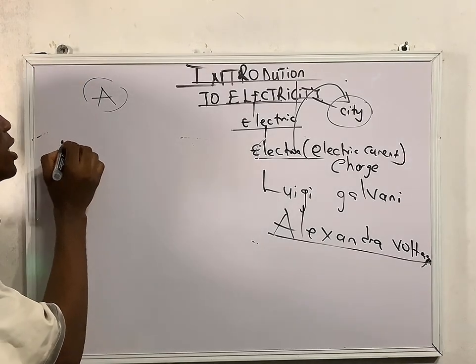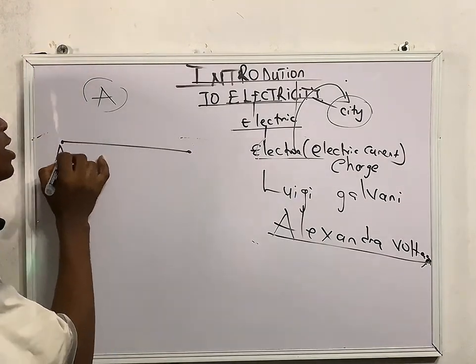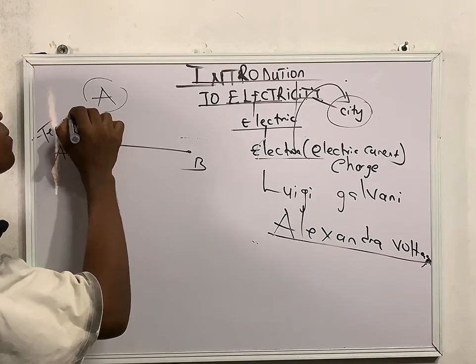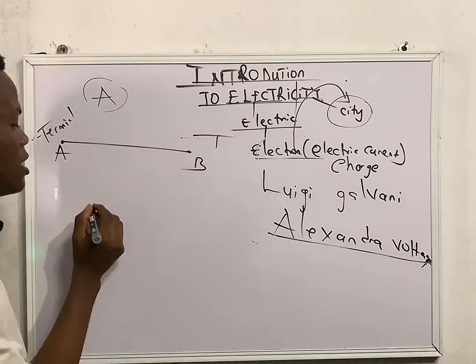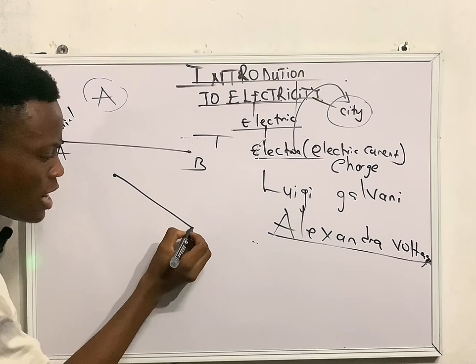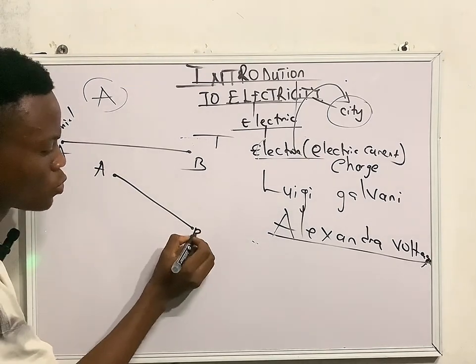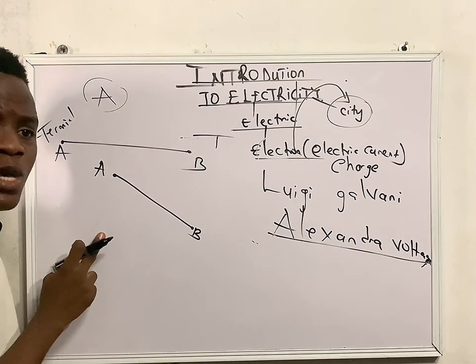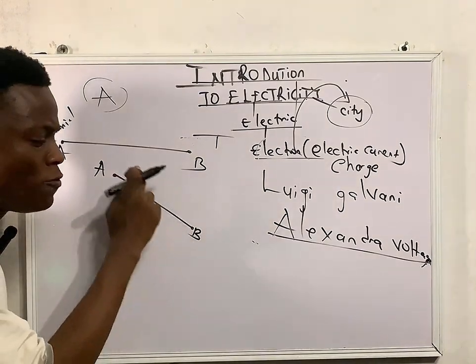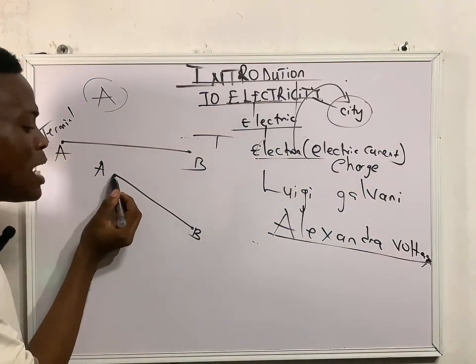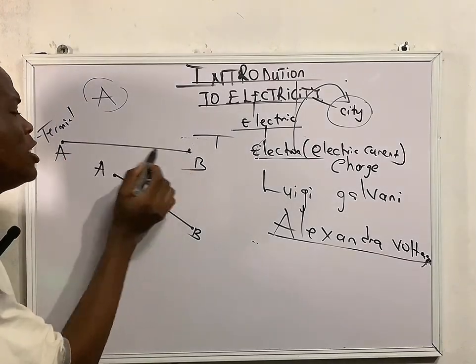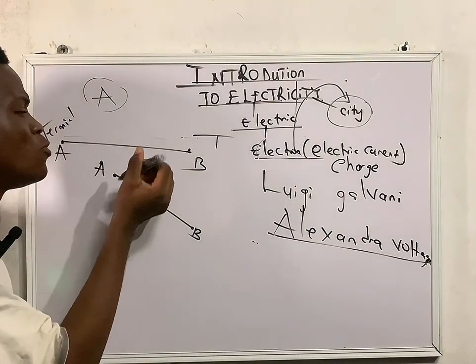If you have something like this, point A and point B, he called this place a terminal, and there was another terminal. So he made another one like this, A and B also. Now you see that between this one and this one, where do you think the current will actually flow? The current will flow here. Why? Because there's a potential difference. But if you look at this place, the current may not be able to flow. The current will only be stored here.